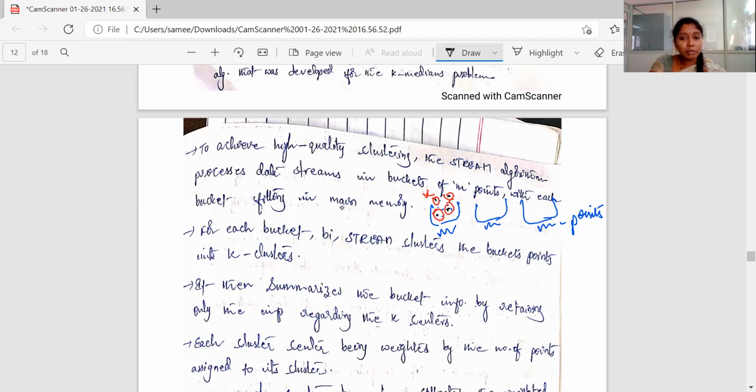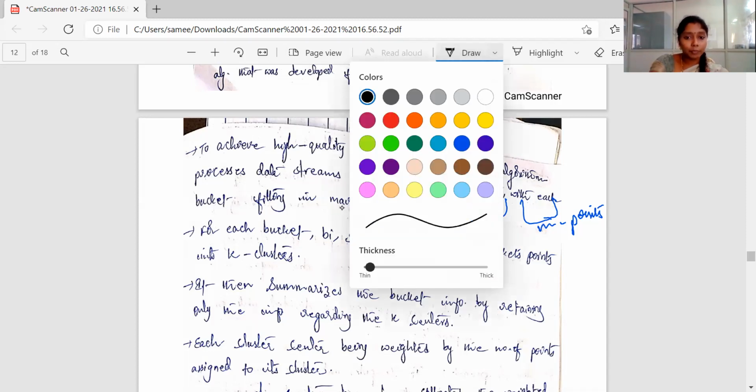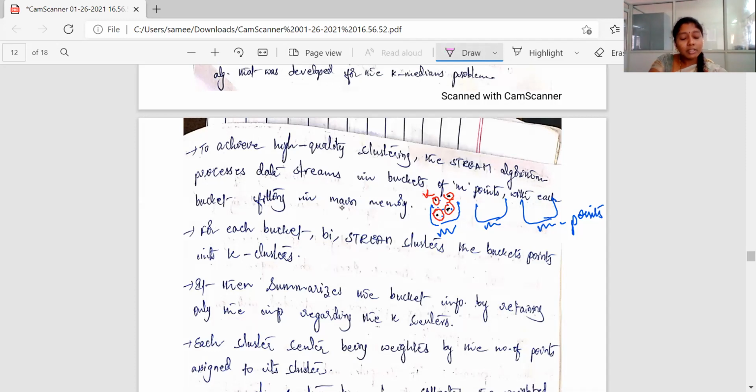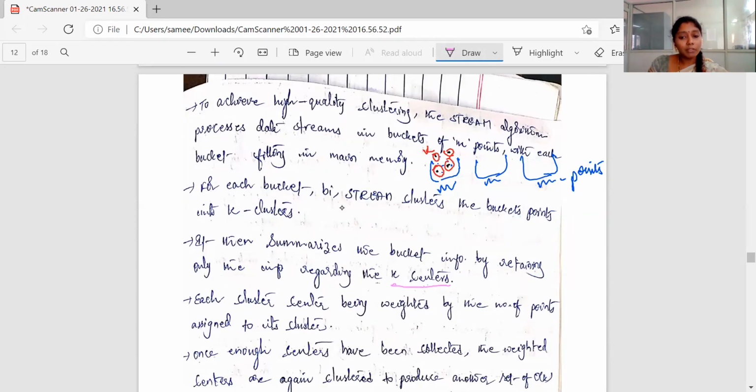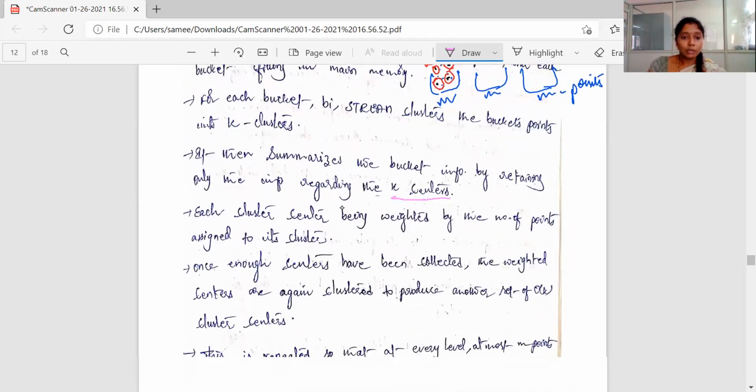So it then summarizes the bucket information by retaining only the information regarding the cluster centers. So K centers are there for each and every bucket now. Each cluster center is weighted by the number of points assigned to its cluster. Once enough clusters have been collected, the weighted centers are again clustered to produce another set of K cluster centers.